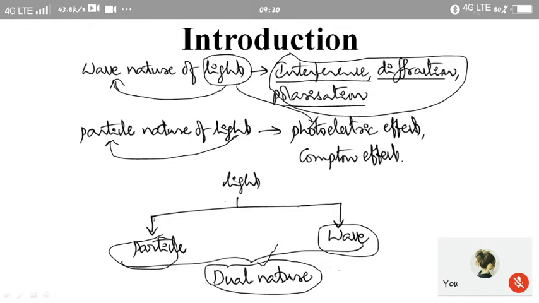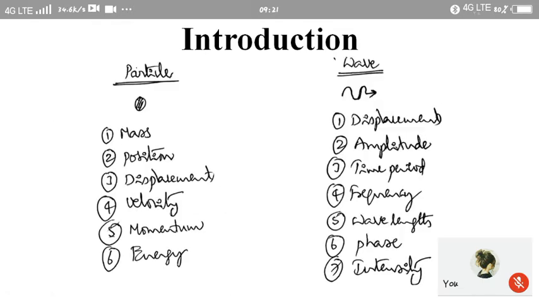Now in this case, we are relating particle with wave because light is exhibiting both particle and wave behavior. Now how can these two be related? We want to relate the particle with respect to the wave, or the wave with respect to the particle. So we want to see both, how these two can be related with each other, and how light exhibits dual nature, that is, behaving as a particle and behaving as a wave.